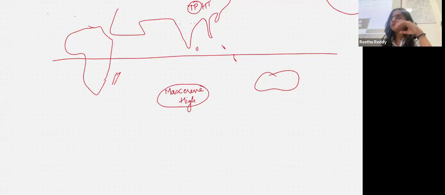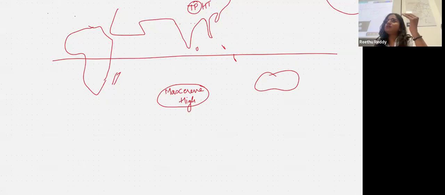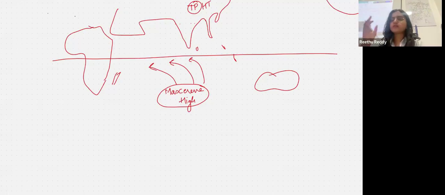Now, pressure always goes from high to low. So from the Mascarene high, it tries to go northward. The winds are traveling because wind is nothing but the outcome of pressure differential. Coriolis force in the southern hemisphere deflects wind to the left. So they try to go upwards, but the winds end up going this way. Makes sense? But once they cross the geographical equator, they will be deflected to the right now, because Coriolis force in the northern hemisphere deflects wind to the right. Yes, they go this way. This is nothing but your monsoon.